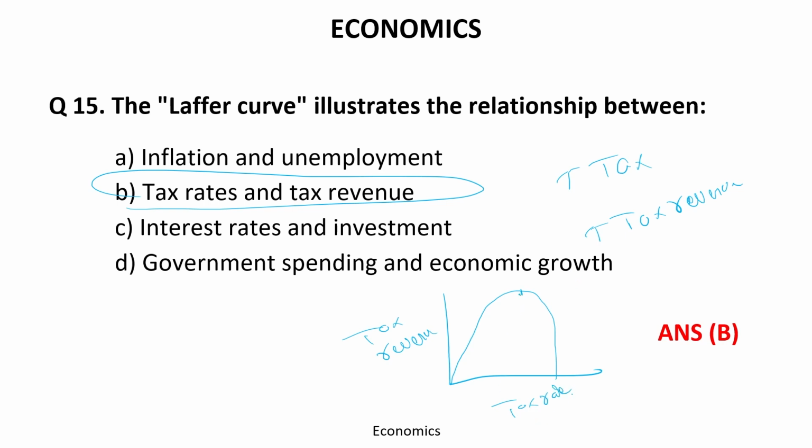After some time, when it reaches the peak, the tax revenue will start to decline, because when people get frustrated by paying the high taxes because of the high tax rates, they will start avoiding the tax payment. Okay, due to this, eventually the tax revenue will fall off.